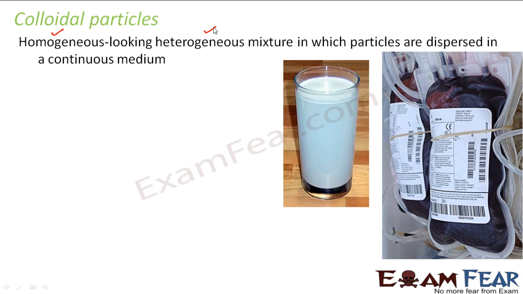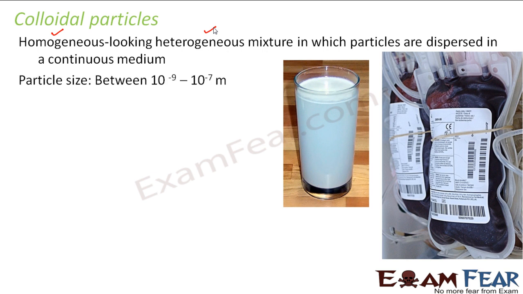That is why we do not call such mixtures heterogeneous, we call them colloids or colloidal solutions. They look homogeneous, but actually they are heterogeneous, and their heterogeneous form can be seen only with the help of a powerful microscope. Another example is blood. Blood also looks uniform and homogeneous, but actually it is heterogeneous.